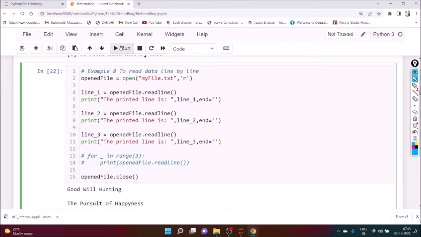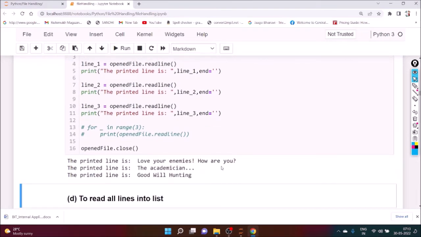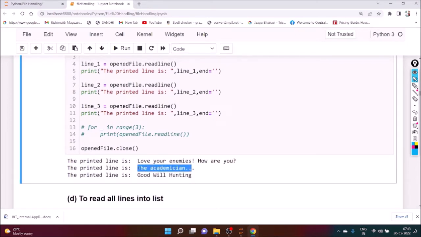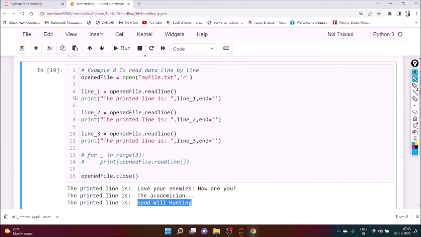Okay, so if you execute it, we can see the first line is: Love your enemies and how are you? Second line is The Academician, and third line is Good Will Hunting. Okay, so in this way we can read the file line by line. So definitely the instruction is readline.